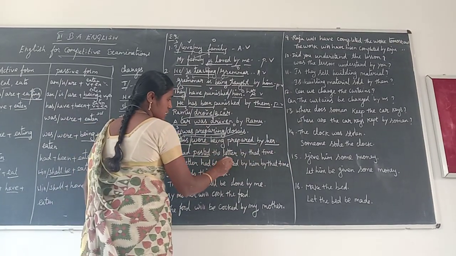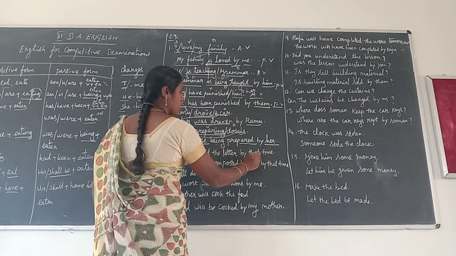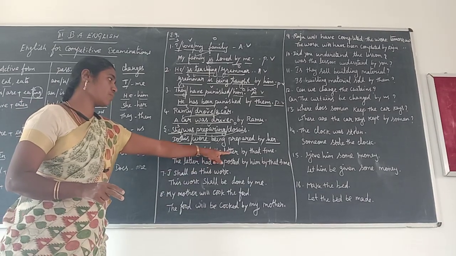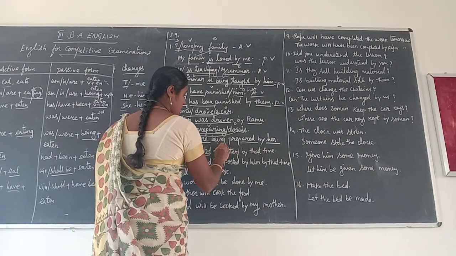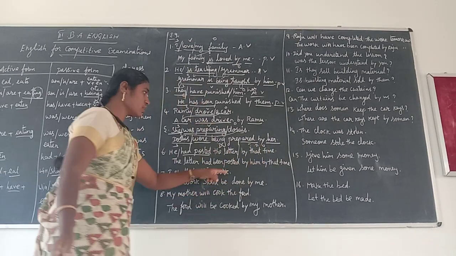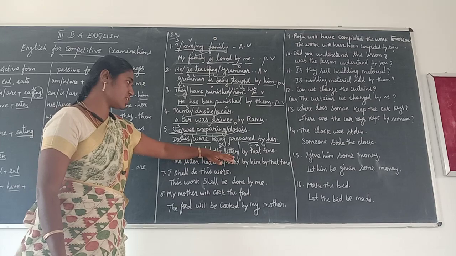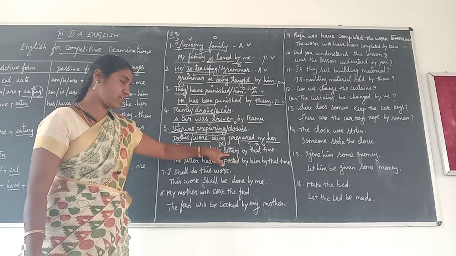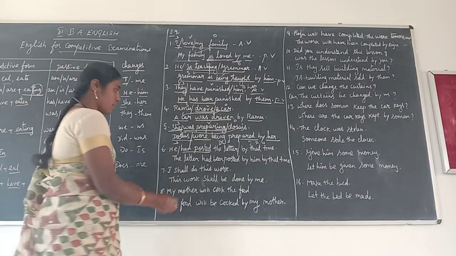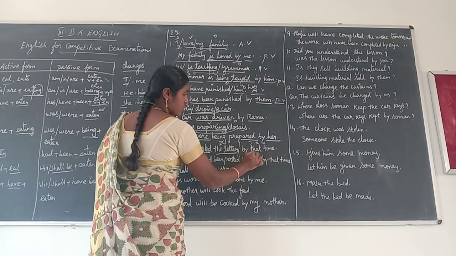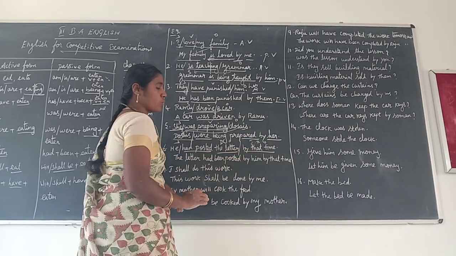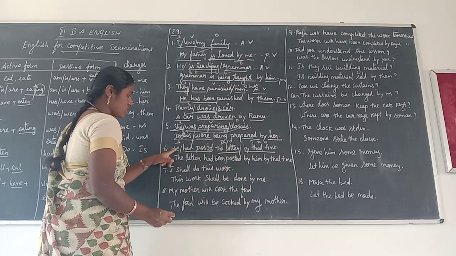He had posted the letter by that time. Here you have two objects. The first one is the direct object, and the second one is the indirect object. First, you have to write the sentence. The direct object you start writing at the front, in the place of the subject. Here, this is the direct object. This is the indirect object. The indirect object you have to write at the end of the sentence.